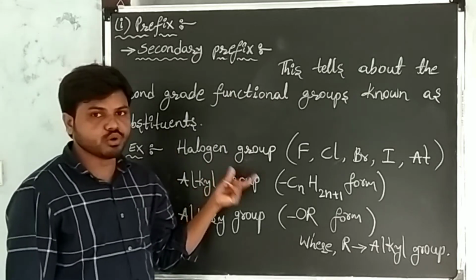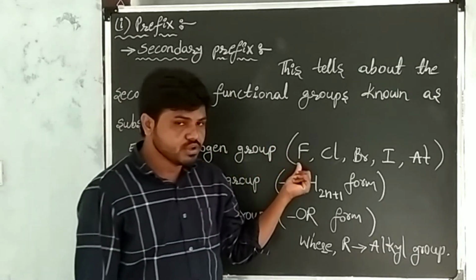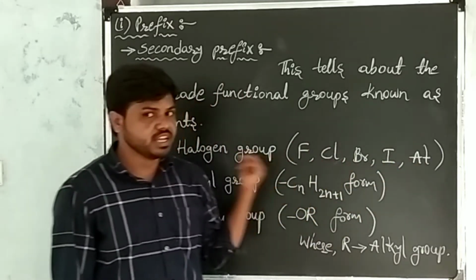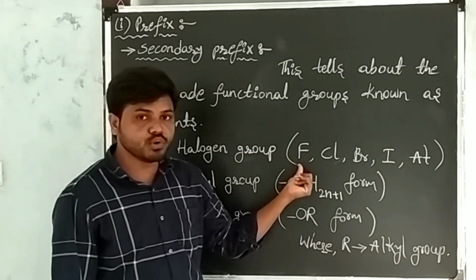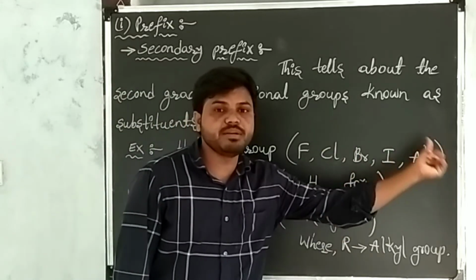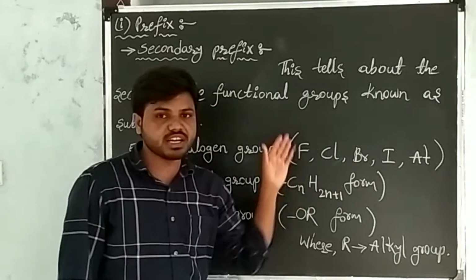See the halogen group. In the halogen group we have fluorine, chlorine, bromine, iodine, and astatine elements. These elements are substituents.